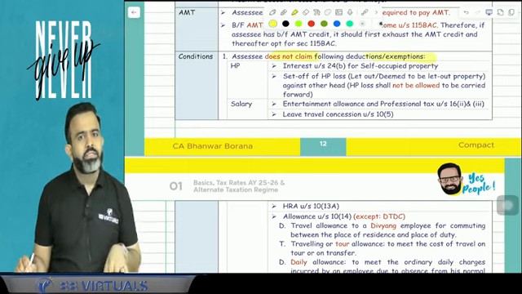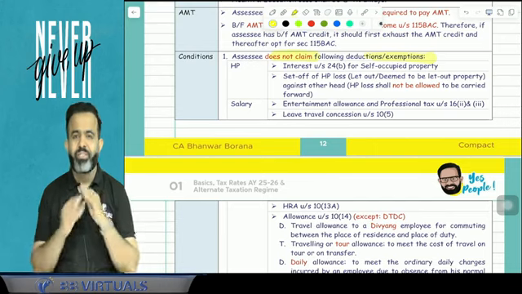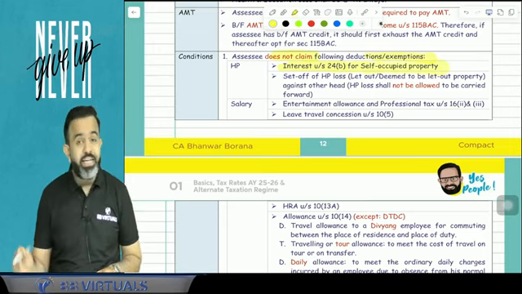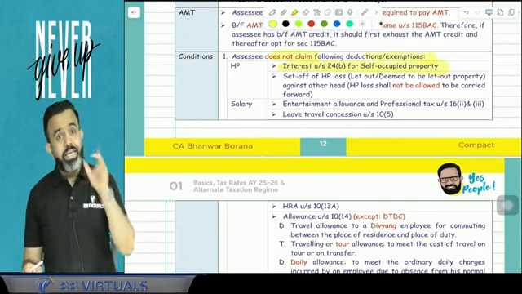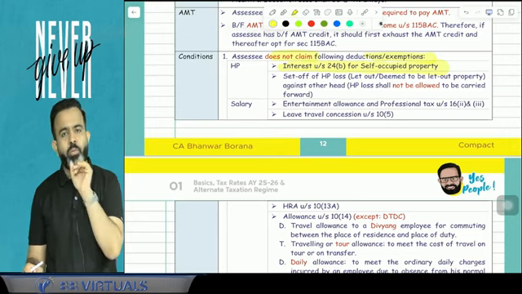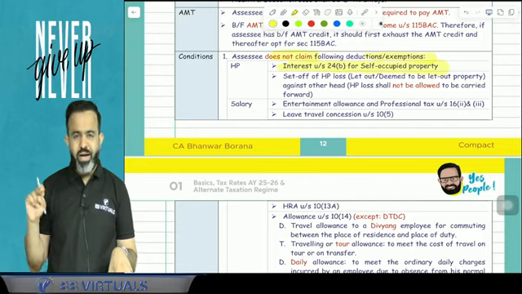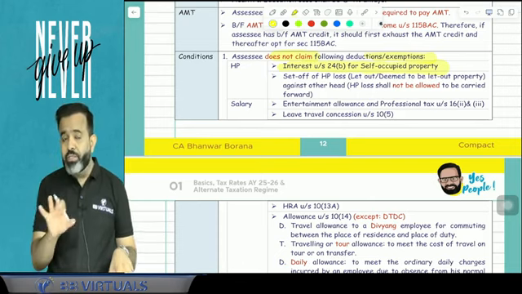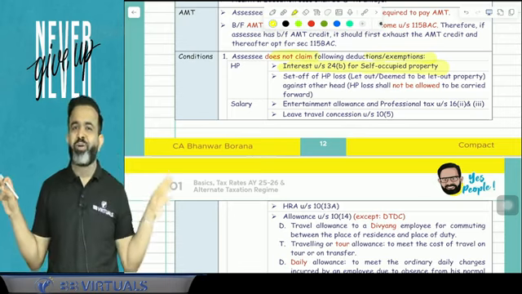You know that if there is a self-occupied property, then on the self-occupied property you can claim the interest deduction of 2 lakh rupees or 30,000. That is not allowed. So in case of the self-occupied property, that 24B interest of rupees 2 lakh or 30,000 cannot be claimed as deduction. Second is, guys, suppose there is a let out property or deemed to be let out property, and under the head house property there is any loss. So normally what happens, house property head loss can be set off against any other head also up to 2 lakh rupees. But guys, that benefit is not available.